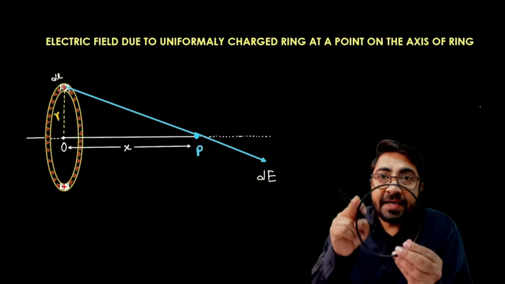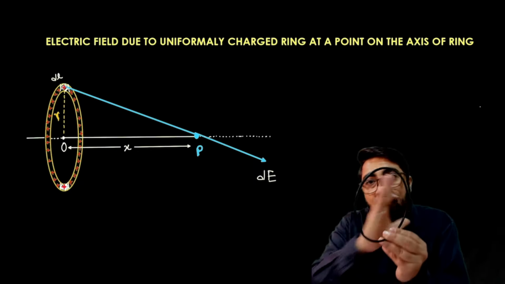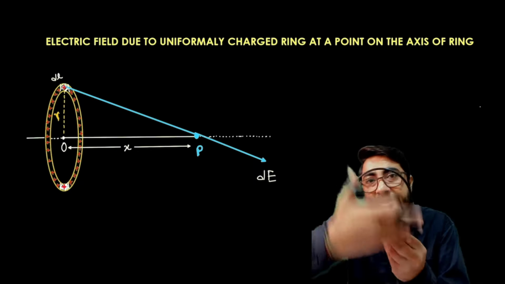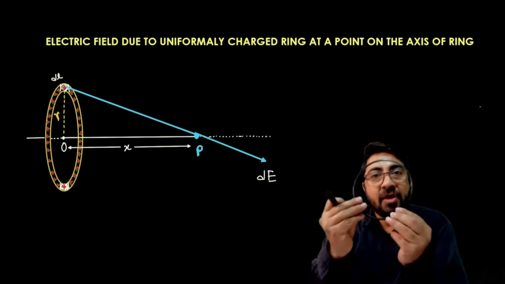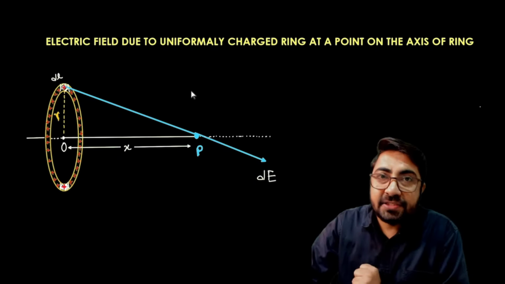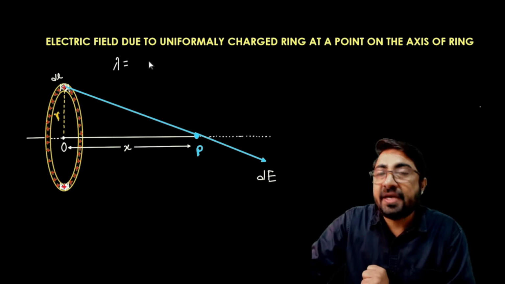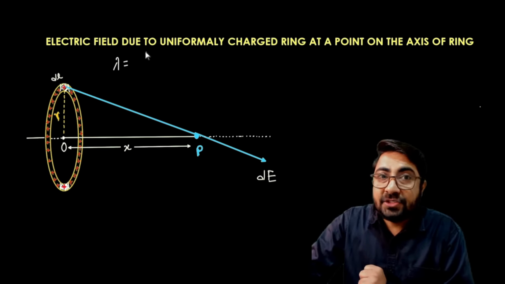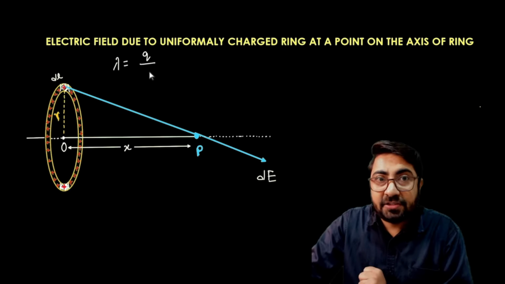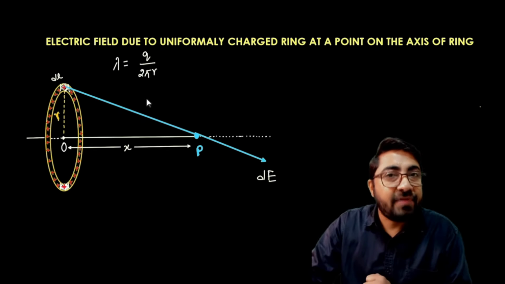Obviously the linear charge density, because no charge is spread over the area of this ring. The linear charge density lambda is equal to the total charge spread over the circumference, that is 2 pi r, where r is the radius of the ring.